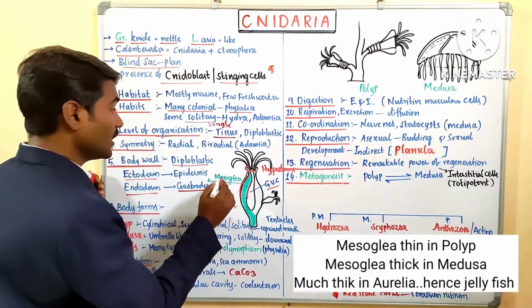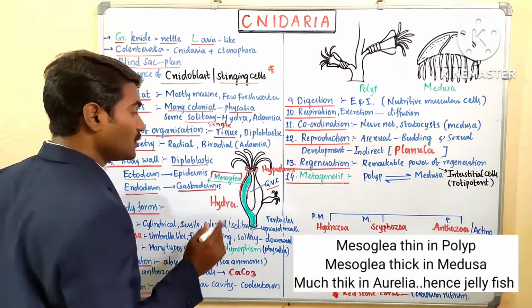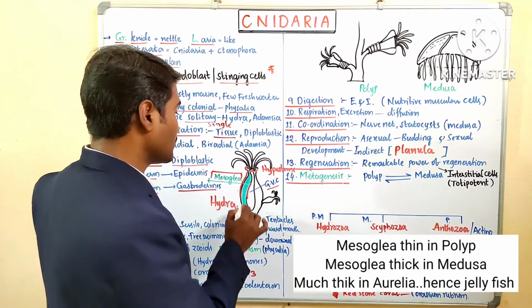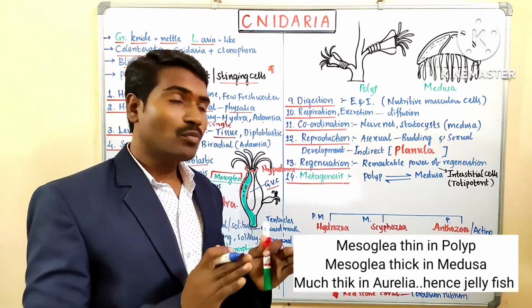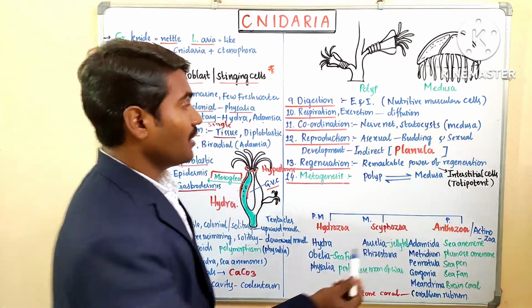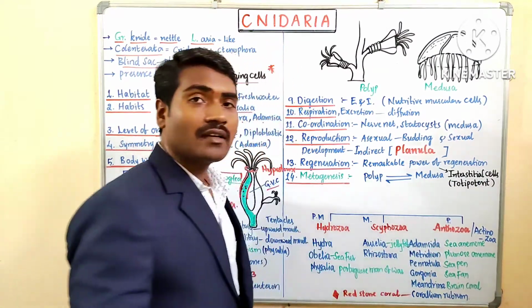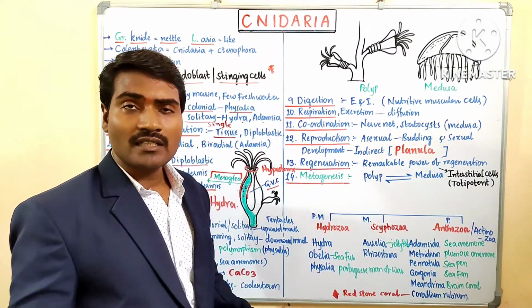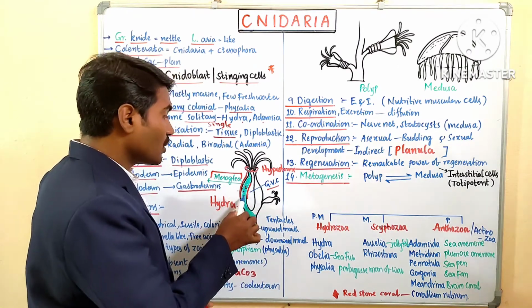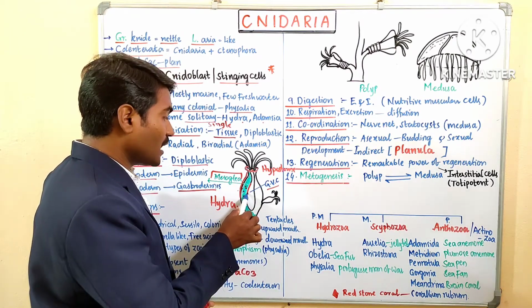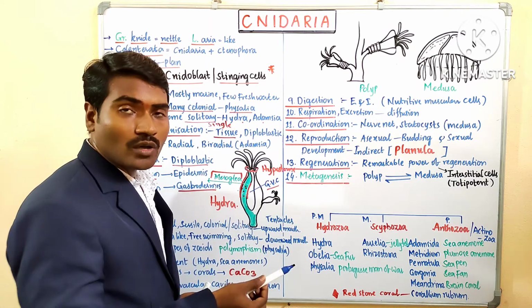Mesoglia. Okay, so this is the mesoglia. Mesoglia contain different types of cells, especially the amoebocytes. Wandering amoebocytes are present. Even interstitial cells are present and different modified cells are present. But these cells are not derived from the mesoglia. They are derived either from the gastrodermis or from the ectodermis.